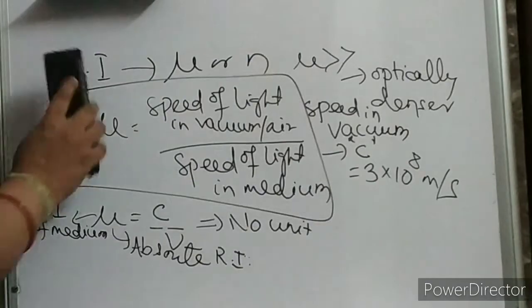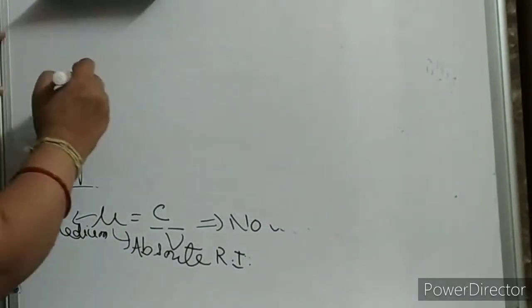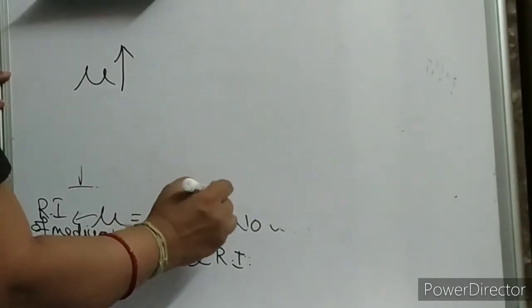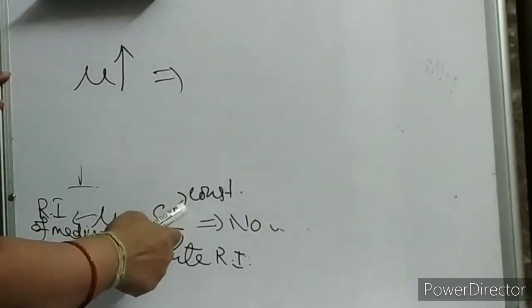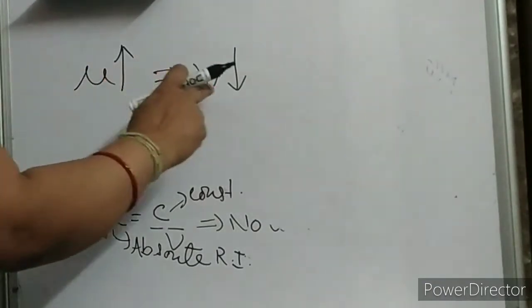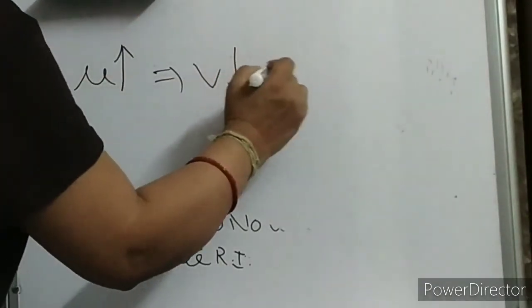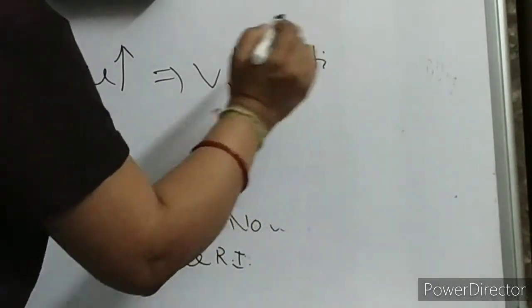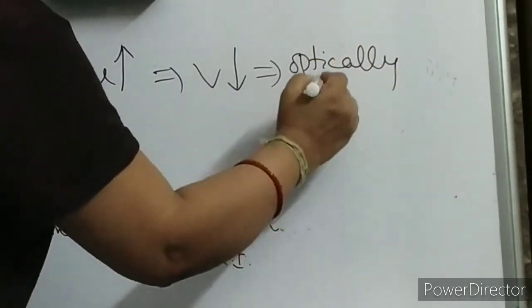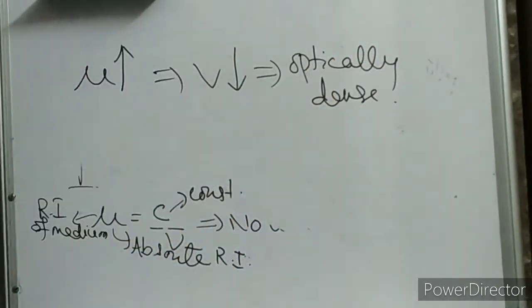So, when mu increases, that means when the refractive index increases, and C is a constant value, what will happen to V? V will decrease as it is inversely related. So V will decrease, mu increases, that means it is optically denser, and I have told you the light travels slower in an optically denser medium. Is it clear now? Can you feel it?